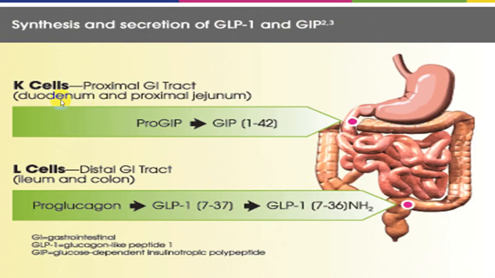K cells will convert pro-GIP into GIP, and in L cells, which are present in the ileum and colon, proglucagon is converted into GLP-1 (7-37), and then it is converted into GLP-1 (7-36) molecule. So this will be the action at the level of the L cell.